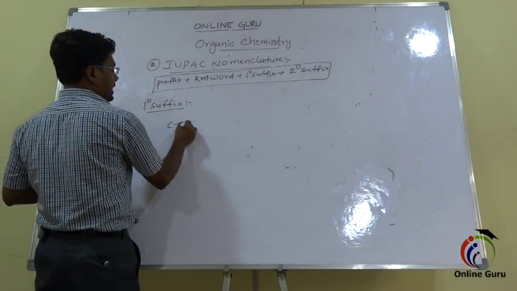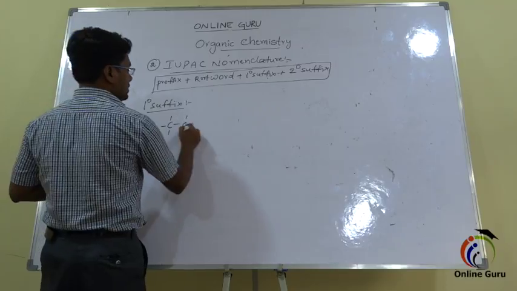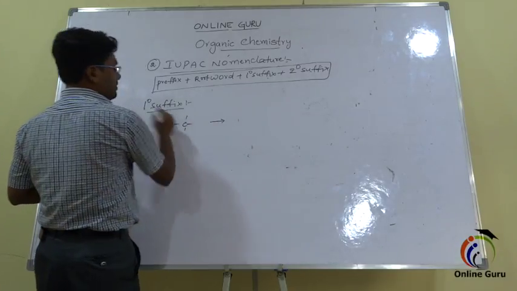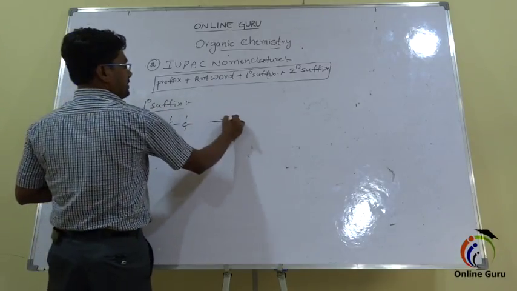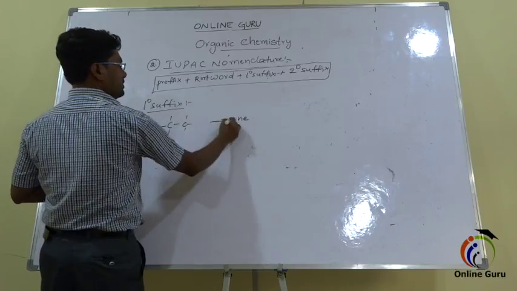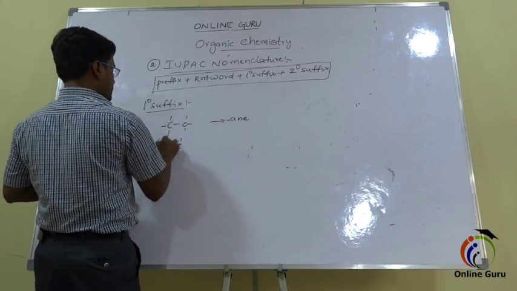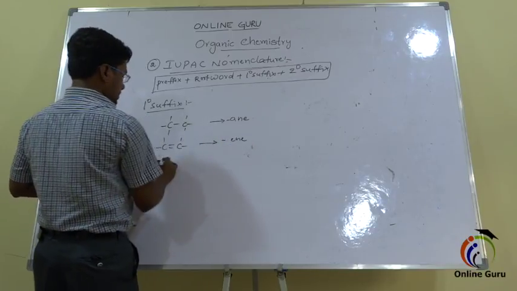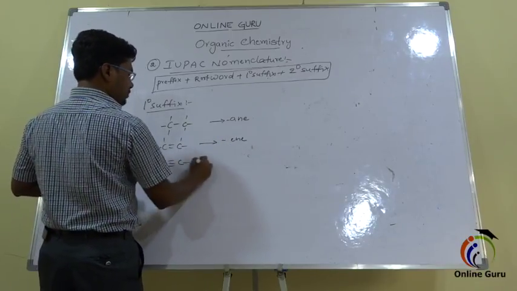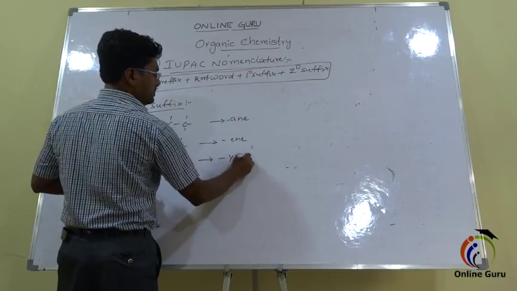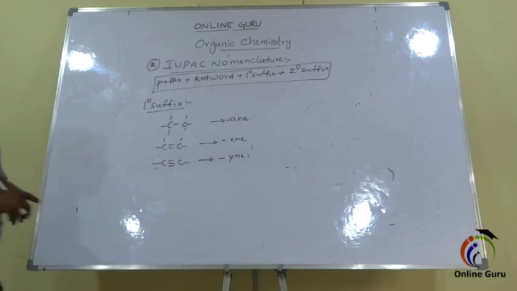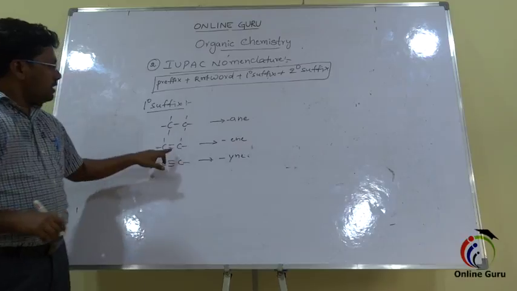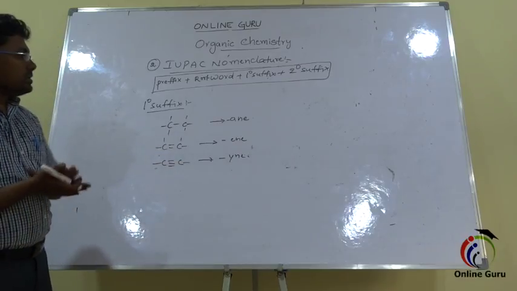If a single bond is there between the carbon atoms, then the primary suffix is ane. If a double bond is there between the carbon atoms, ene. If a triple bond is there between the carbon atoms, yne. So these are the primary suffixes for single bond, double bond and triple bond.